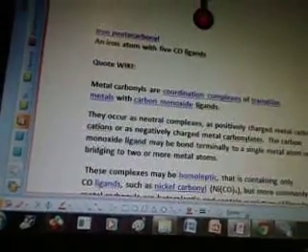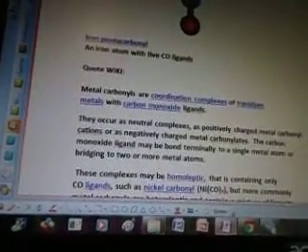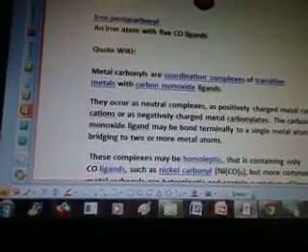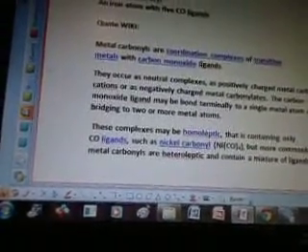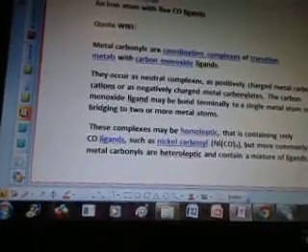Quote from Wiki: Metal carbonyls are coordination complexes of transition metals with carbon monoxide ligands. That's what that is. They occur as neutral complexes, as positively charged metal carbonyl cations, or as negatively charged metal carbonylates. The carbon monoxide ligand may be bound terminally to a single metal atom or bridging to two or more metal atoms.